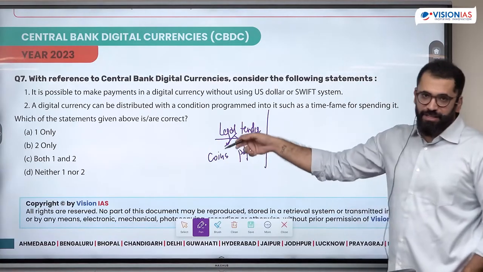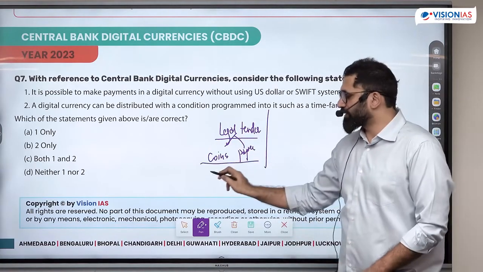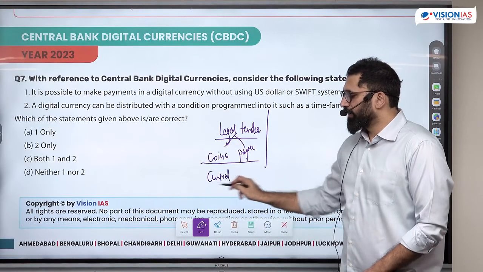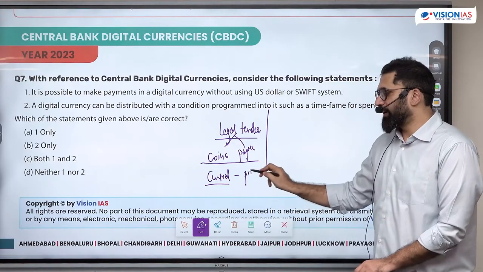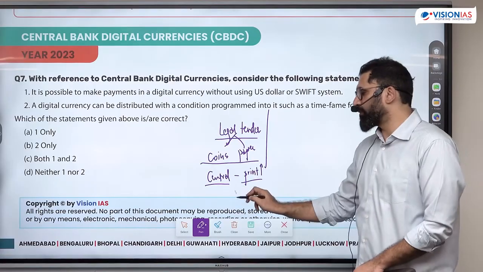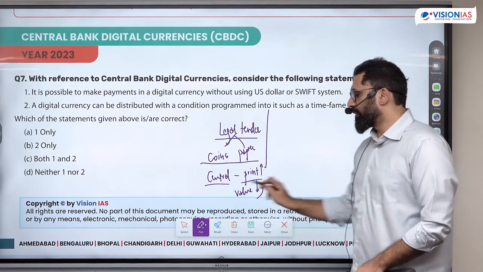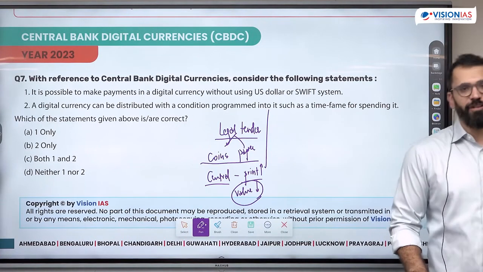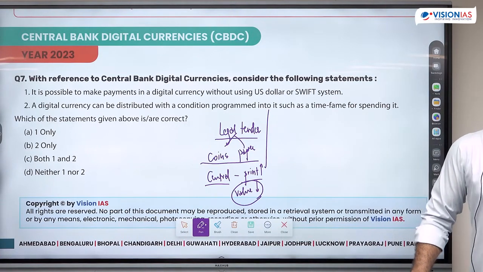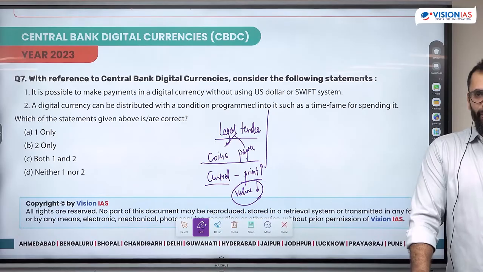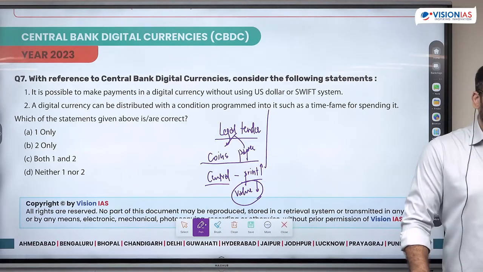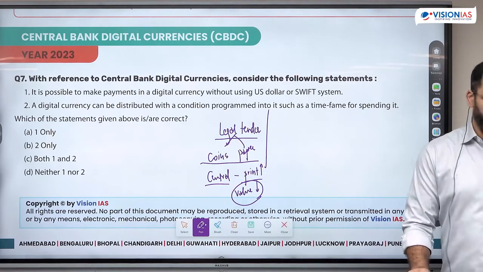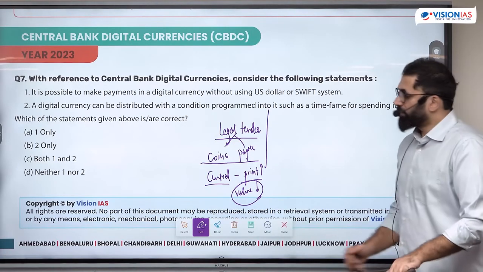Now paper, this legal tender, one of the problems is that this is controlled by central bank, and if they start printing more, that means I have a problem, the value will be lost. This is why one of the most important functions of central bank is to control the value. This is what is controlling inflation. Value of money has to be saved so that trust remains. This is why central banks control inflation.